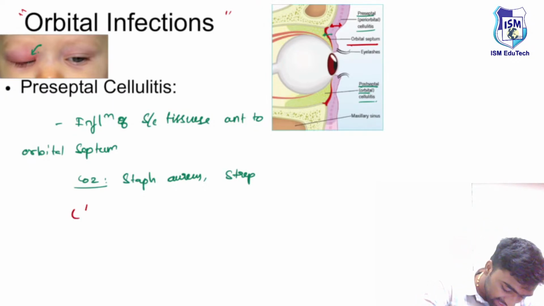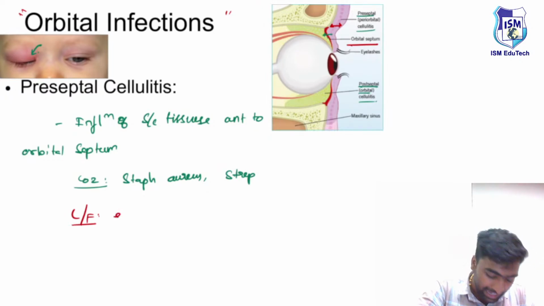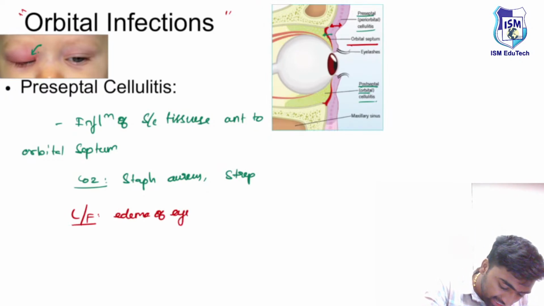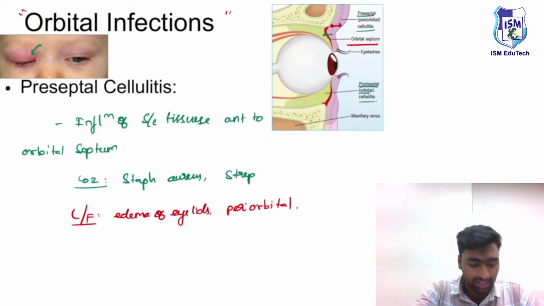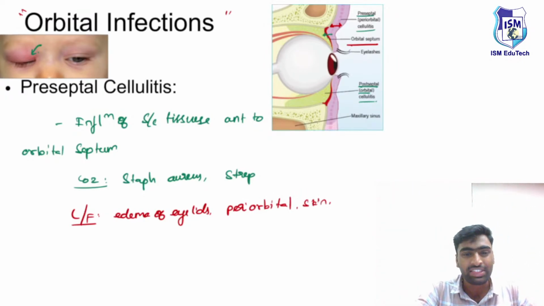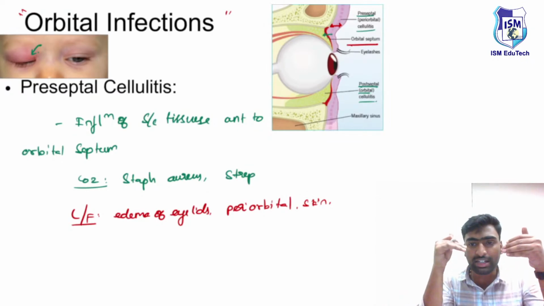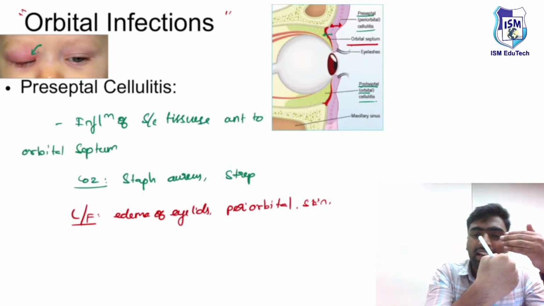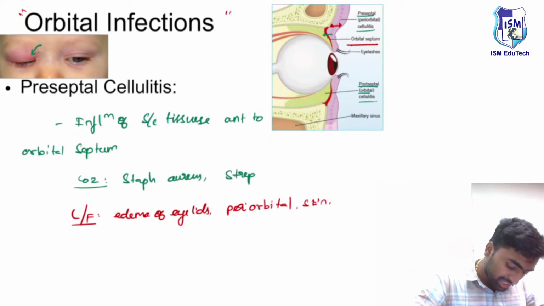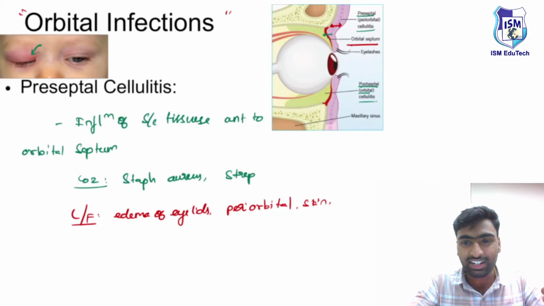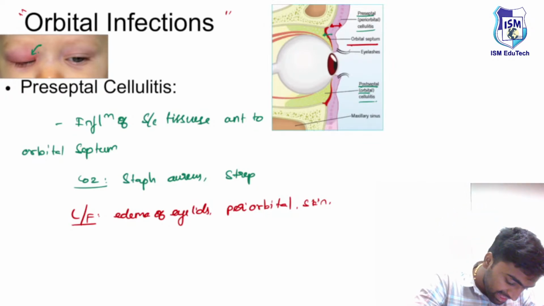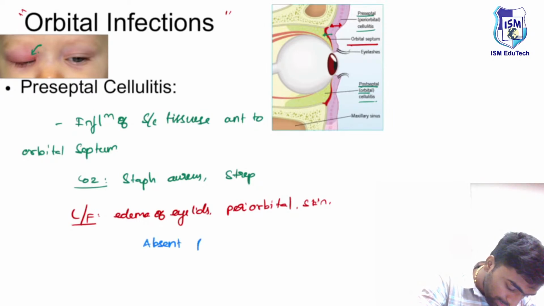So in the clinical features, there will be edema of the eyelids and the periorbital skin. These are the things by which you can differentiate it from orbital cellulitis. And remember, if it is just preseptal, it doesn't go deeper, so there will be no proptosis. In the case of preseptal cellulitis, proptosis will be absent.